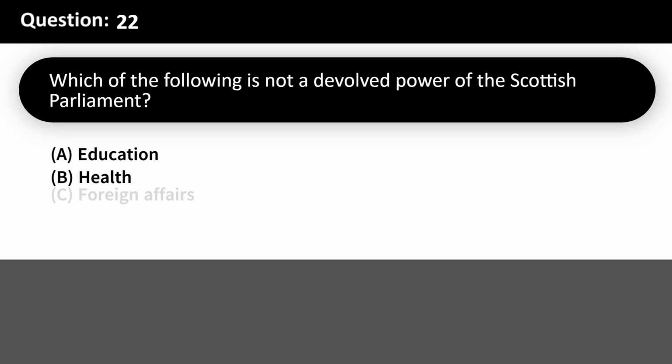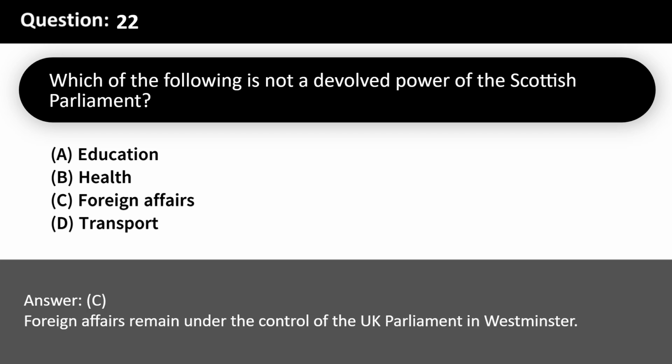Which of the following is not a devolved power of the Scottish Parliament? A. Education. B. Health. C. Foreign affairs. D. Transport. Answer: C. Foreign affairs remain under the control of the UK Parliament in Westminster.